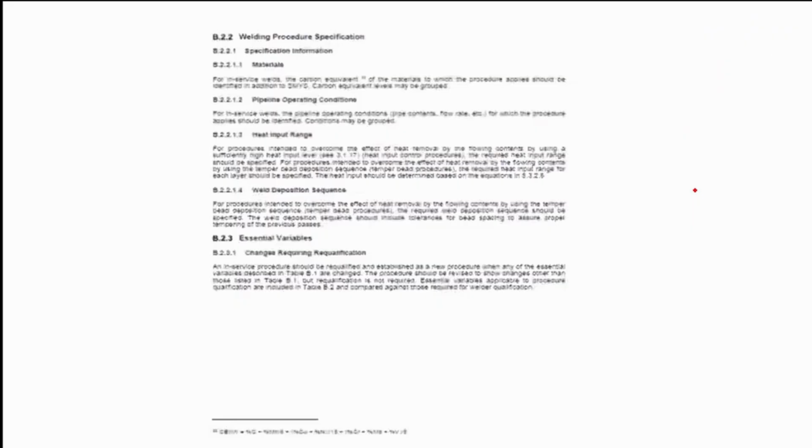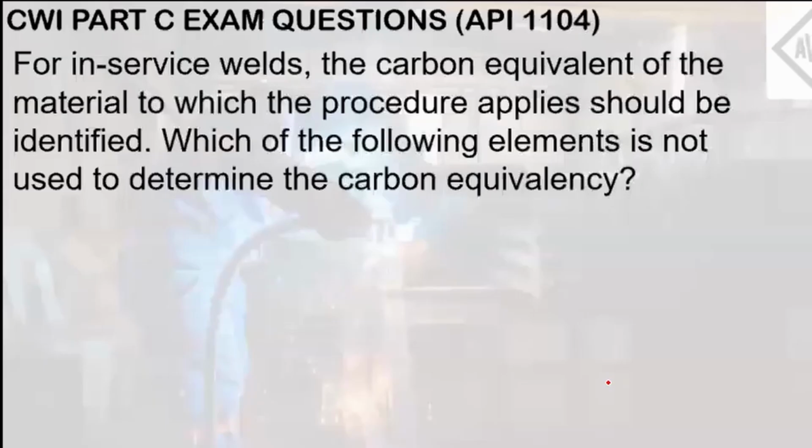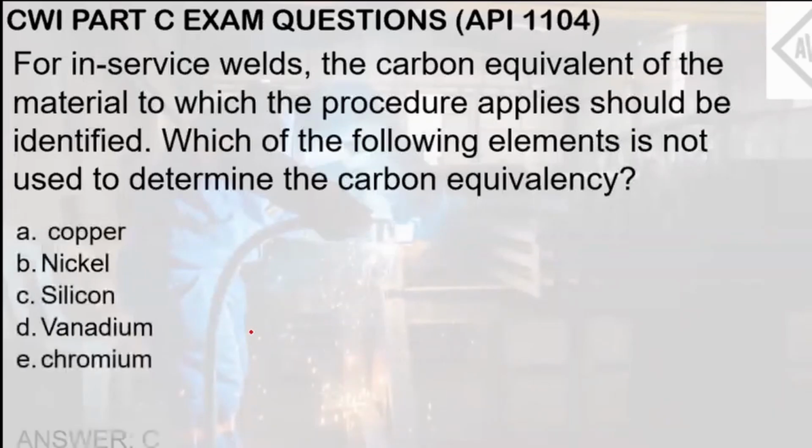Letter E, chromium. This question can be answered as well if you are familiar with the equivalent carbon formula, which if you are taking the CWI exam, you must be familiar with as well. Don't worry, if you want to make sure, you can refer to the footnote of B.2.2 welding procedure specification under the annex of in-service welding. It's a bit small here, but this is the formula for the carbon equivalent, where the elements that will be considered in calculating equivalent carbon are indicated. Based on this formula, silicon is not included. So we can now conclude from these choices that the answer here is letter C, silicon.